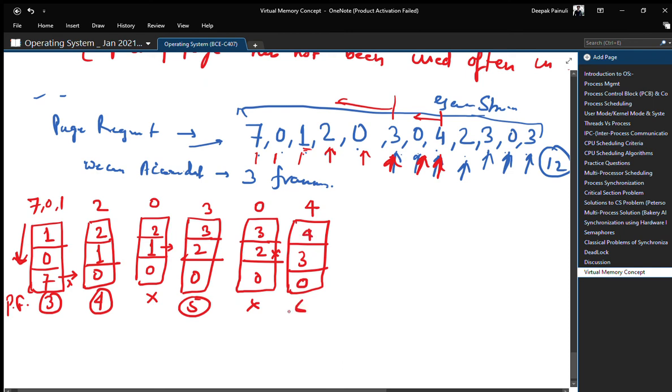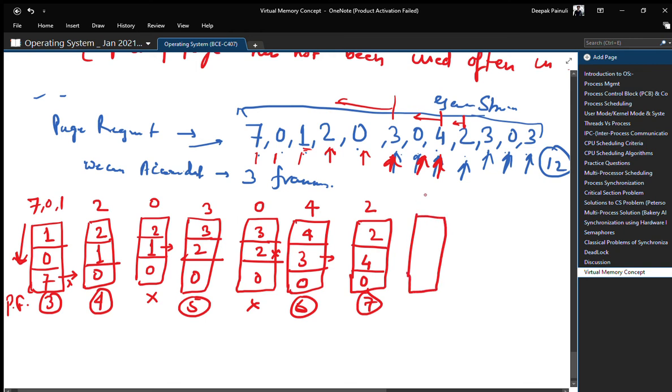This is our 6th page fault, right? Next we have 2. 0 cannot be replaced, 0 will be there. 4 has 1 occurrence, 3 has 1 occurrence, so we will remove 3. So the frame is 0 4 2. This is the 7th page fault.